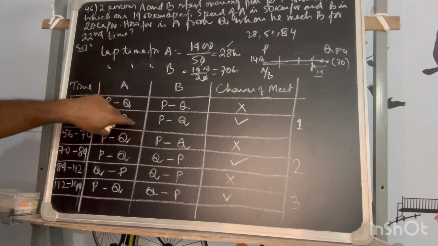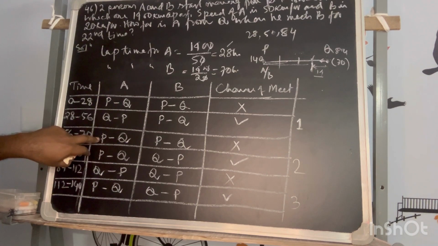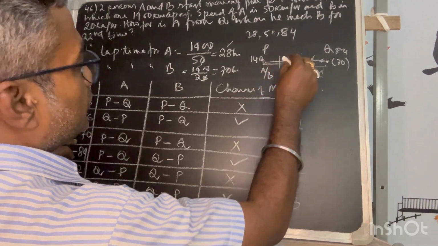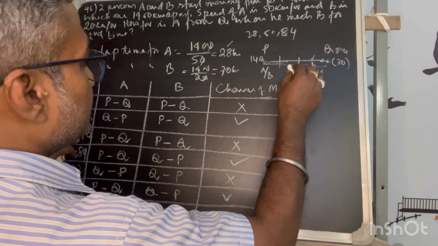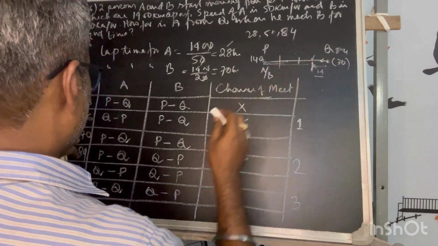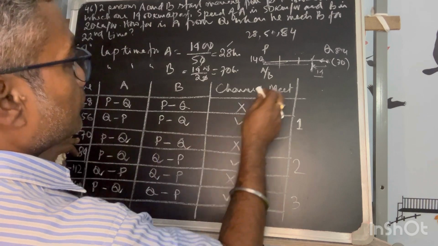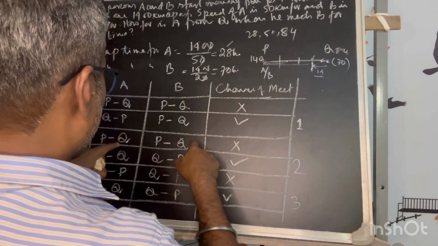Q to P is meeting the first time. P to Q, now 56 to 70, when he is moving. By that time he is moving P to Q. He is also moving P to Q.